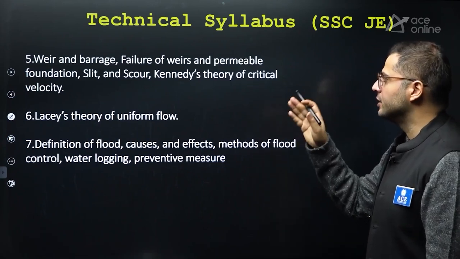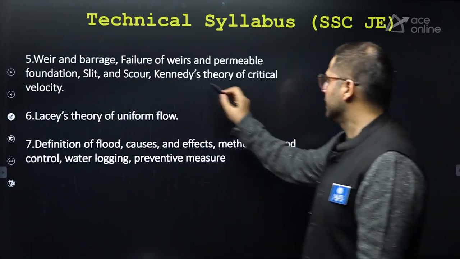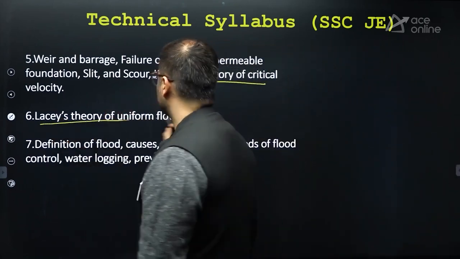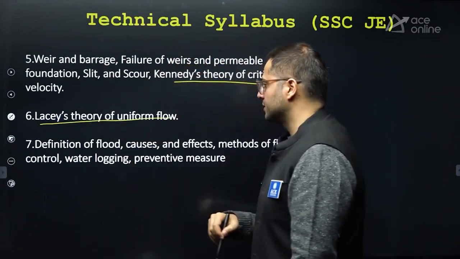After that, permeable foundation, silt scour, Kennedy's theory and critical velocity formula. Lacey's theory is there. So these 2 are important. Good questions are asked from this. Again, from weir and barrage, not much questions have been asked.